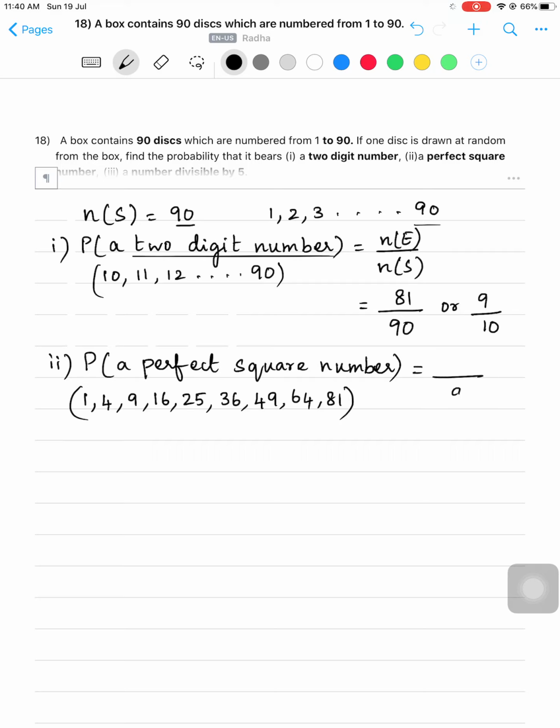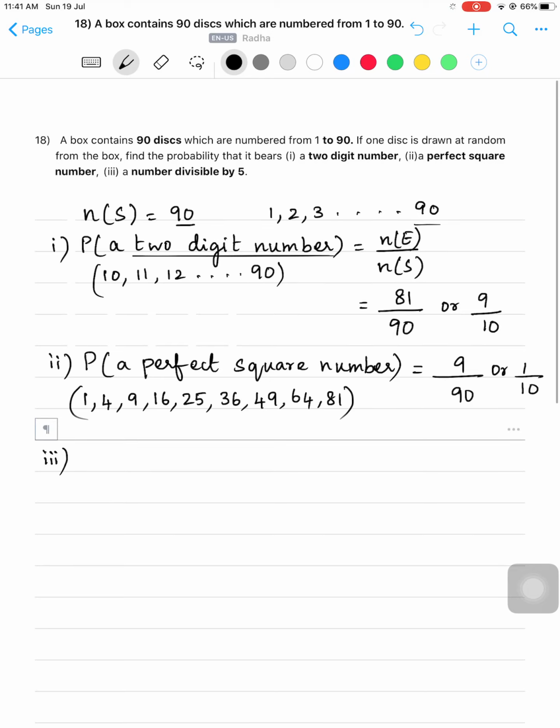So what is N of S here? 90. In that how many perfect squares are there? 1, 2, 3, 4, 5, 6, 7, 8, 9. So 9 by 90, or you can write it as 1 by 10. Is it clear, children?